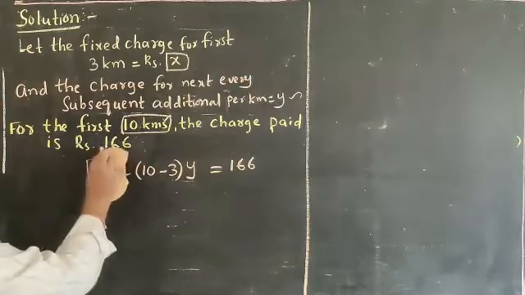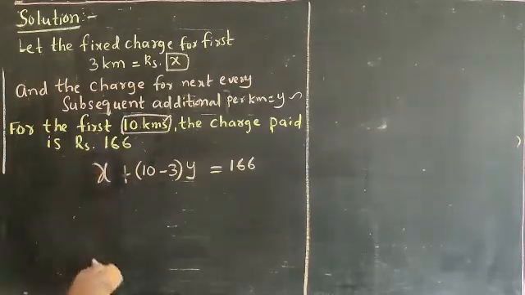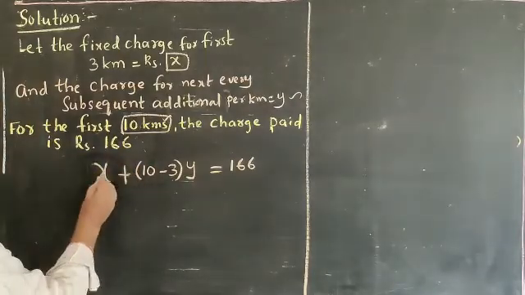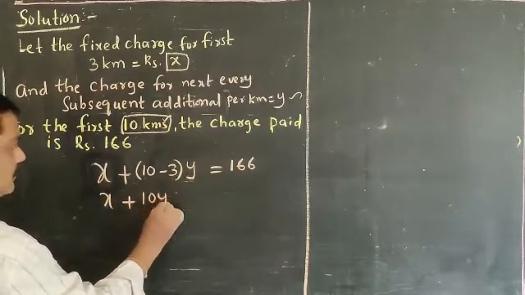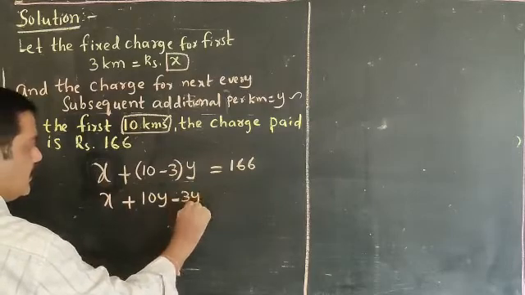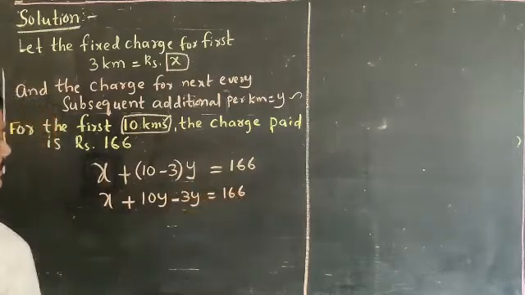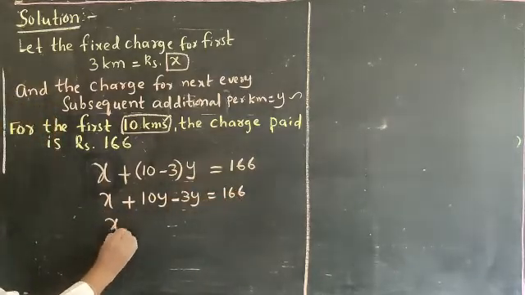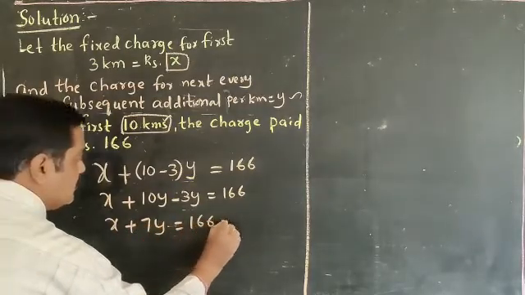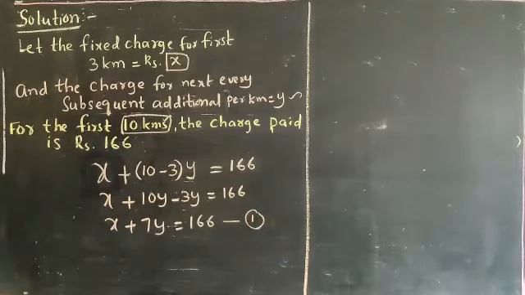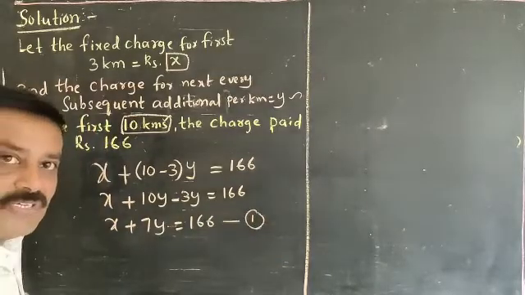Right. Okay, now first we have to simplify. X is X, 10 into Y is 10Y, minus 3Y is equal to 166. Okay, X plus 7Y is equal to 166. This is to be treated as the first equation. Is it clear for all?